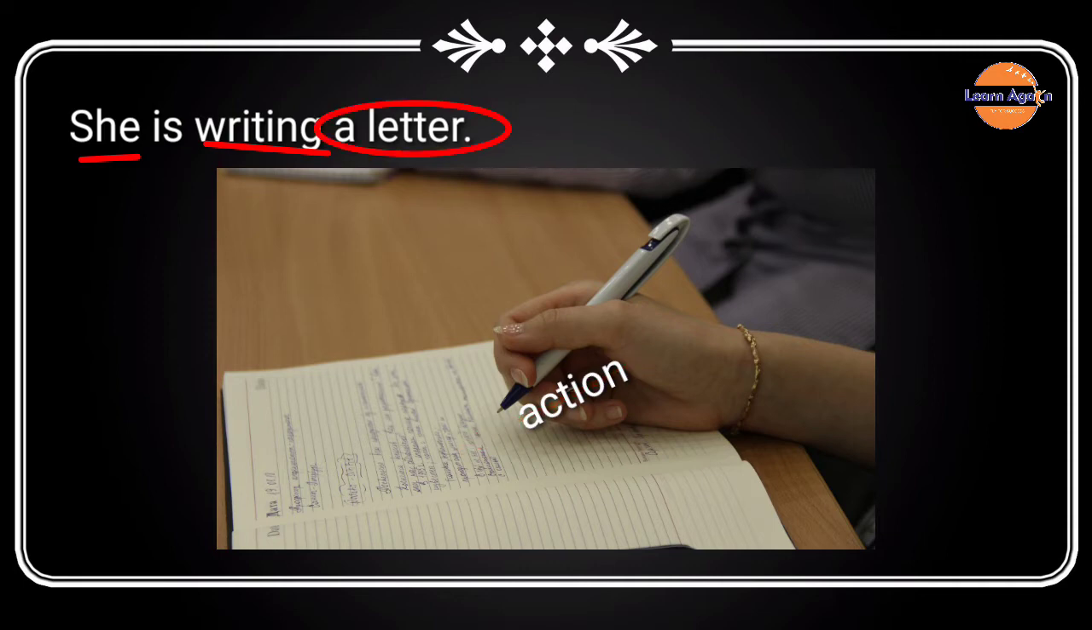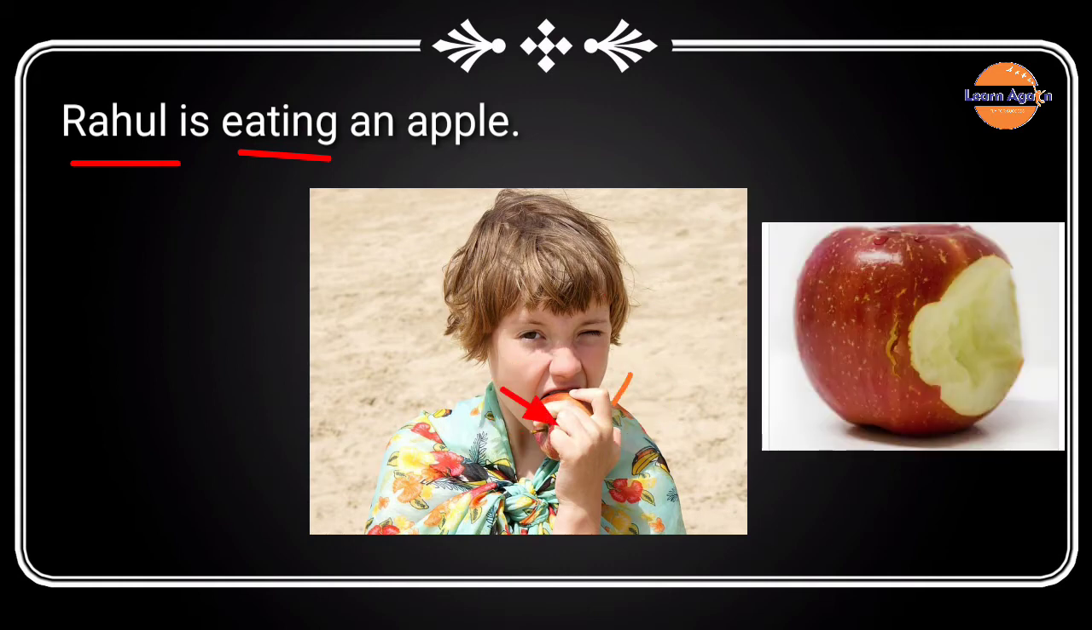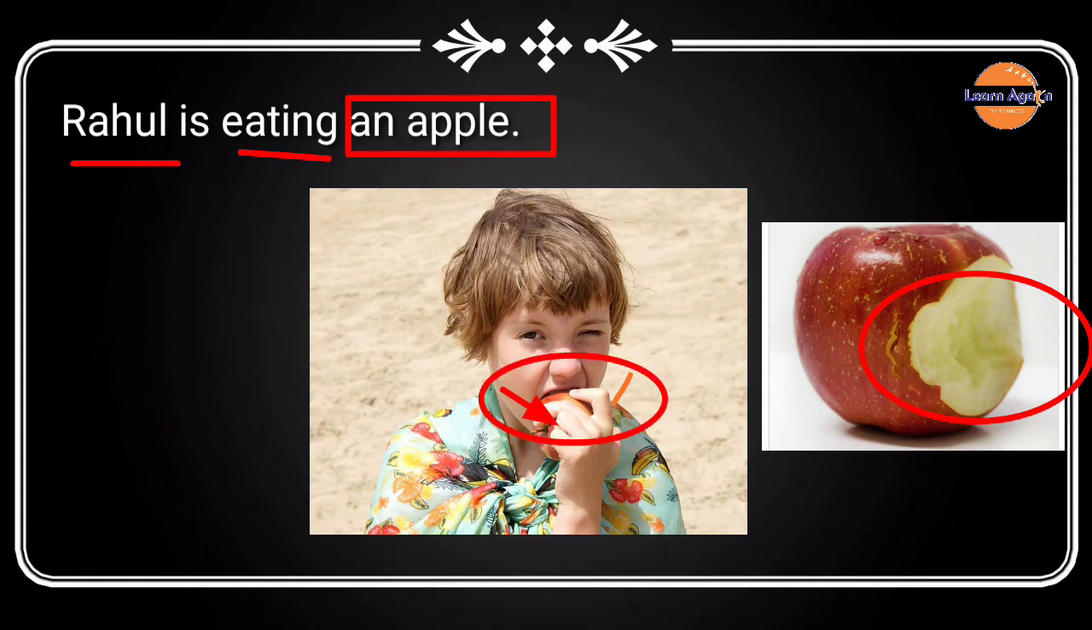Let us see another example. Rahul is eating an apple. In this sentence, Rahul is the subject or the doer of the action. The verb is eating. So, the action of eating is being done by the subject Rahul on an apple. So, here he transfers his action of eating on an apple. And an apple is receiving the action. Hence, an apple is the object of the verb eating.